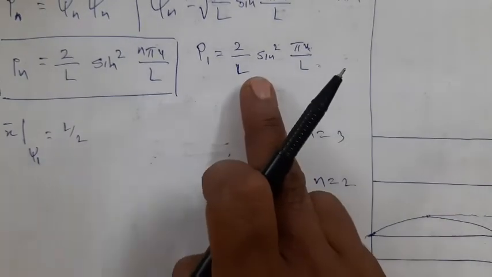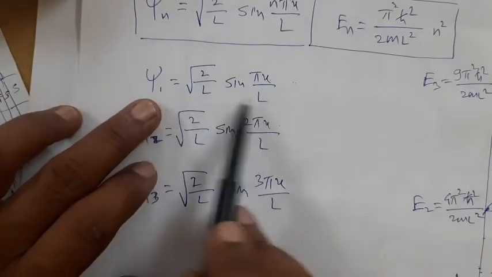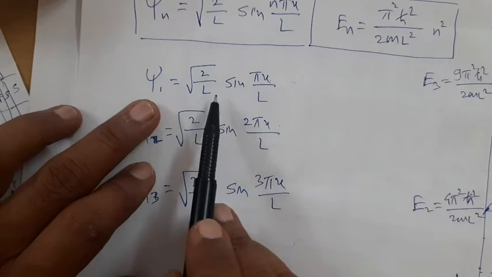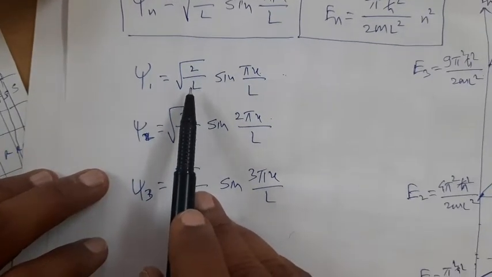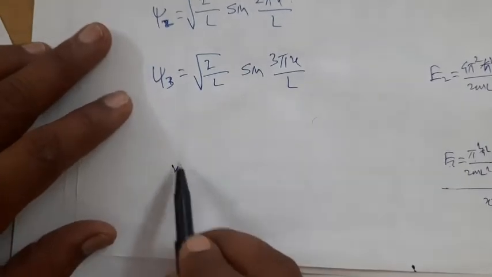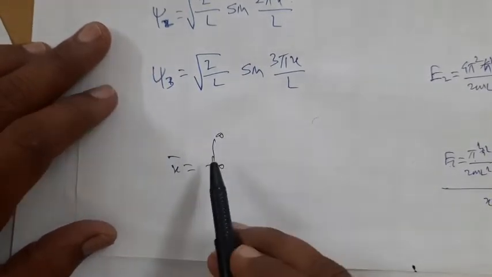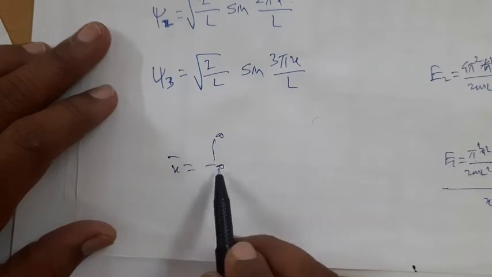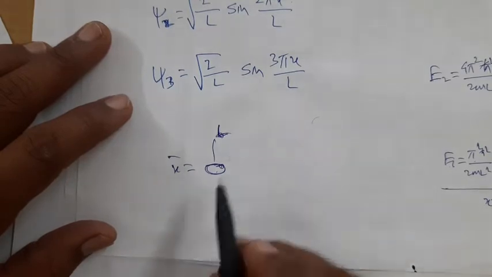The wave function is with you. This is the wave function associated with the particle with n equal to 1. The operator associated with position is with you. You can have the expression x bar equal to the integration from minus infinity to infinity, but actually there is no meaning in calculating the integration from minus infinity to infinity. You can just take the integration from 0 to L.